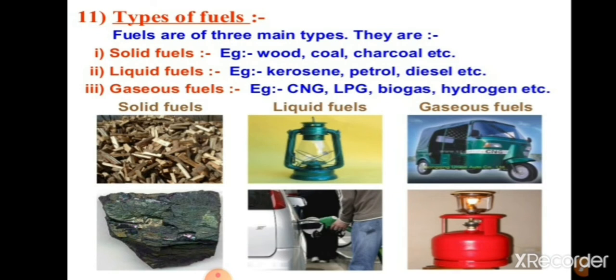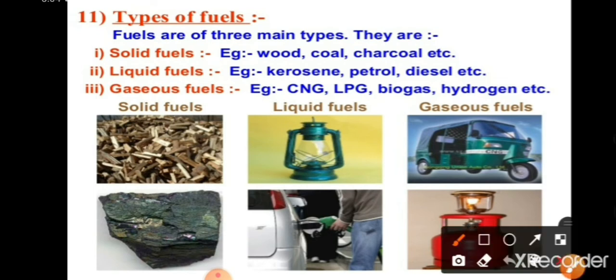The sources of heat energy for domestic and industrial purposes are mainly wood, charcoal, petrol, kerosene, etc. These are all we listed out in the last class. These substances are called fuels.